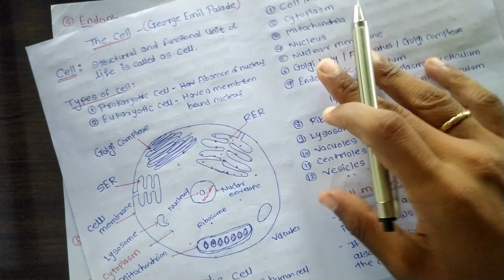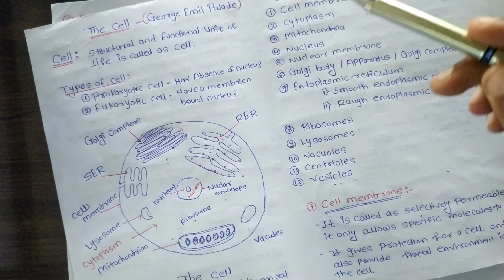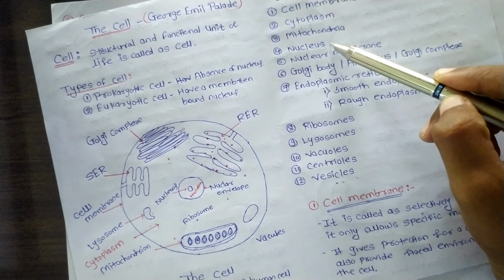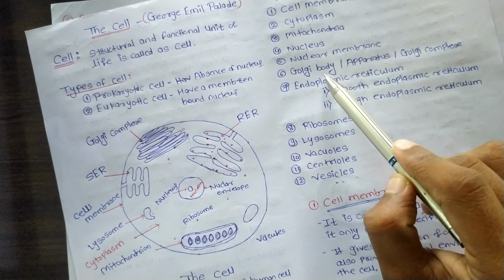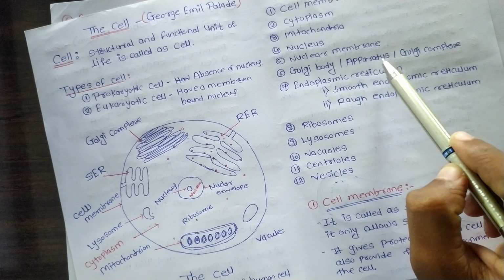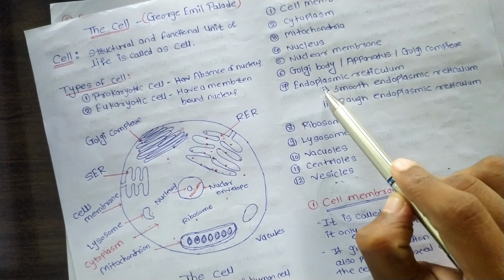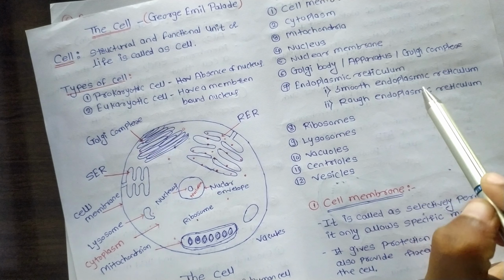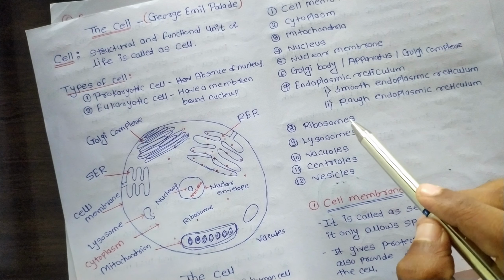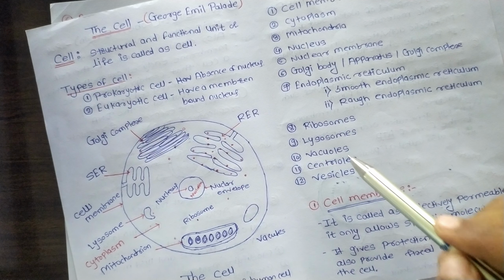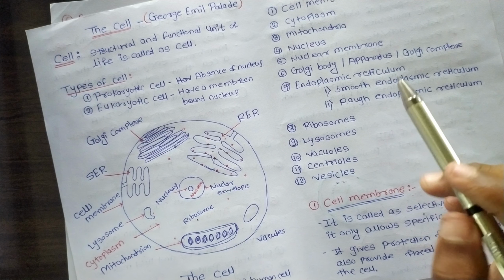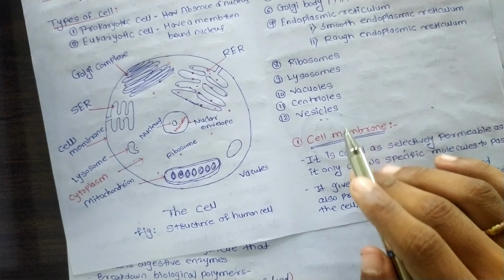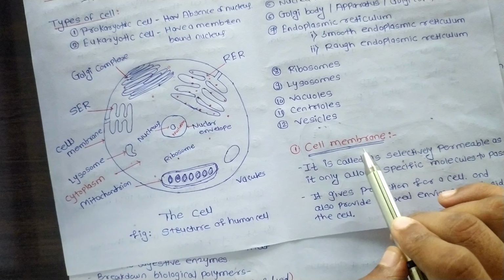One by one we can deal with all the cell organelles. First of all, cell membrane, cytoplasm, mitochondria, nucleus, nuclear membrane, Golgi body or Golgi apparatus, which is also known as Golgi complex, endoplasmic reticulum, including smooth endoplasmic reticulum and rough endoplasmic reticulum, ribosome, lysosome, vacuole, centriole and vesicles. After that, we shall study the detailed explanation of cell membrane.